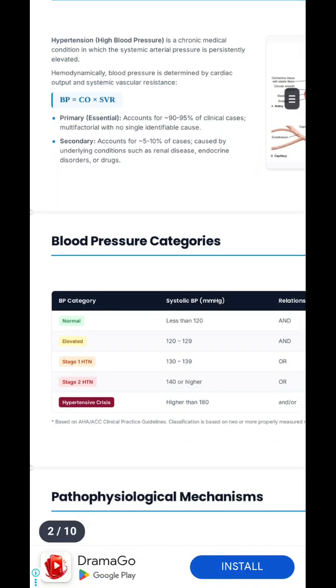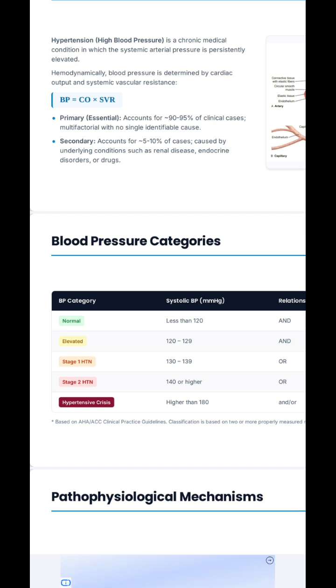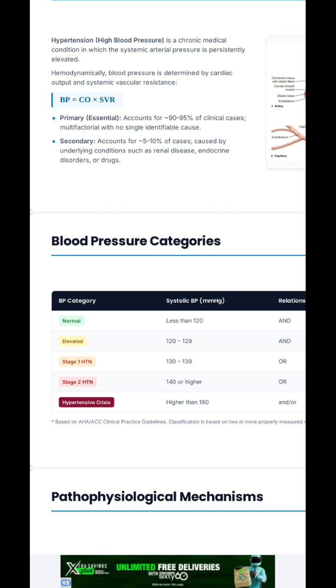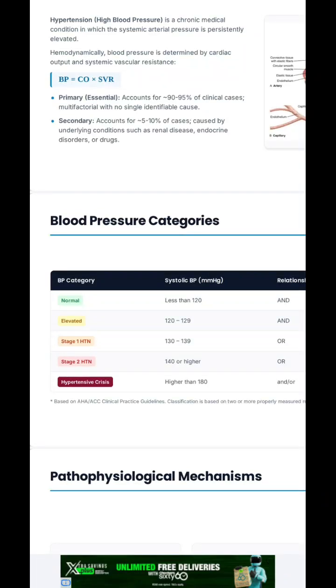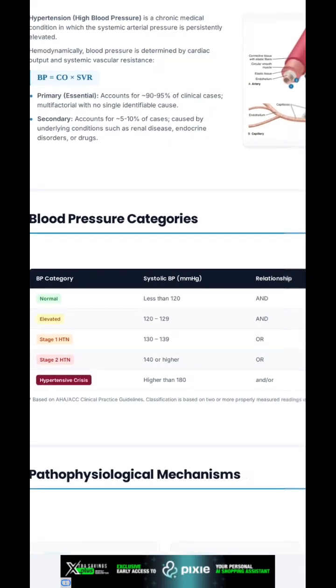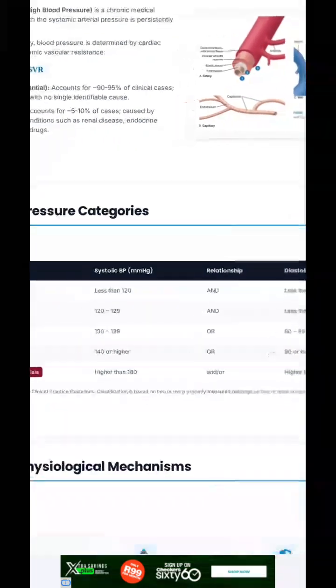When we talk about blood pressure categories, there are 5 categories of blood pressure: normal blood pressure, elevated blood pressure, stage 1 hypertension, stage 2 hypertension, and hypertensive crisis. These are BP categories. When we say blood pressure is normal, systolic blood pressure is less than 120 and the diastolic blood pressure is less than 80.